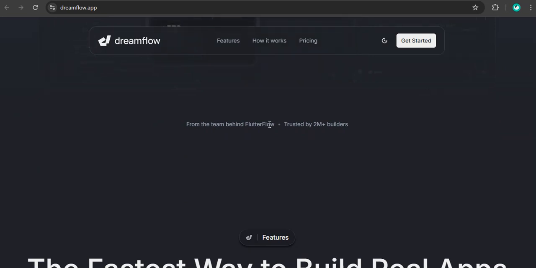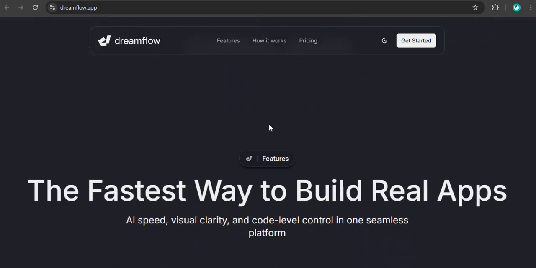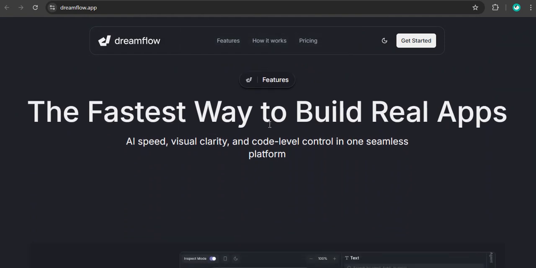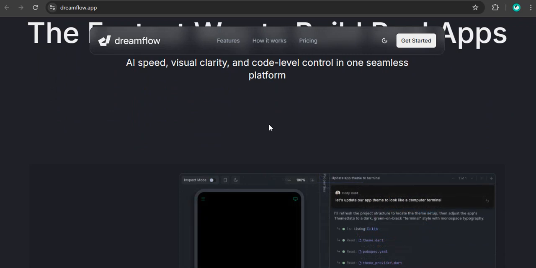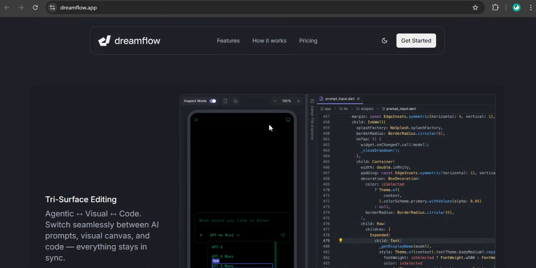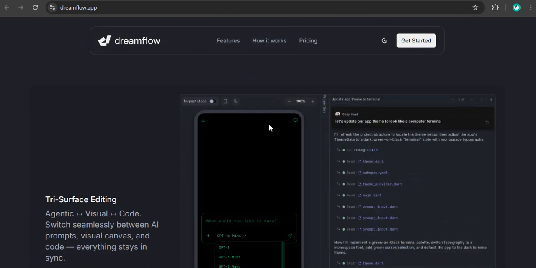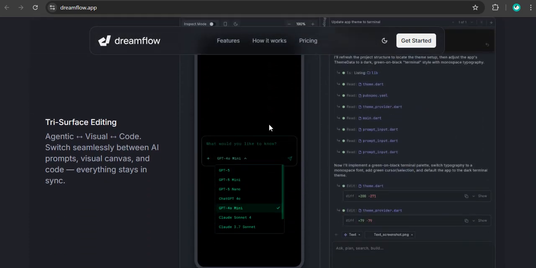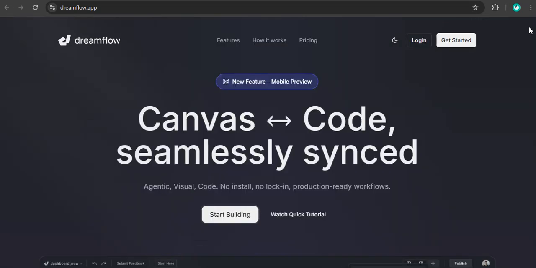Okay, let's start with Dreamflow then. It comes from the Flutterflow team, which is a pretty deep pedigree. It is. And that commitment to Flutter, that's really where the whole debate starts, isn't it? Because for a lot of people, the effort for pure native isn't worth the hassle. And yet, if what you need is actual code quality and real autonomy, Dreamflow is the champion there. They're focused entirely on native mobile apps, using Flutter, so it's cross-platform. Exactly. Professional cross-platform code.